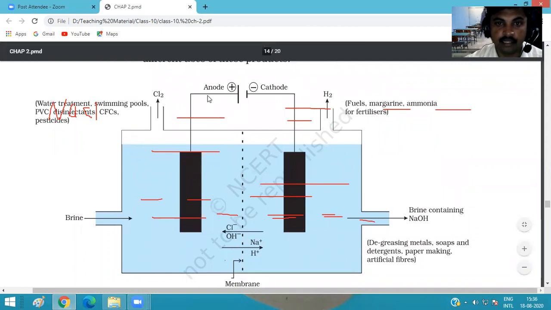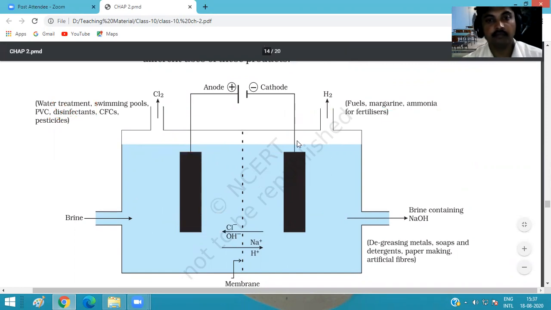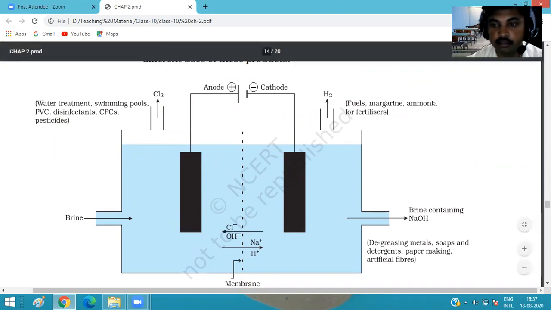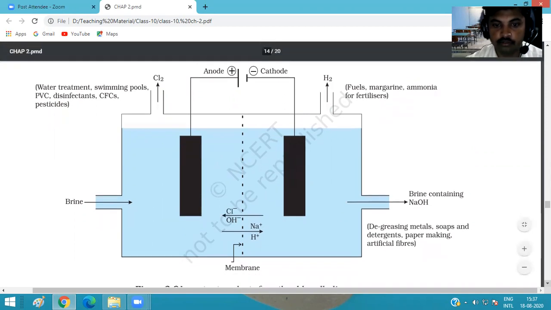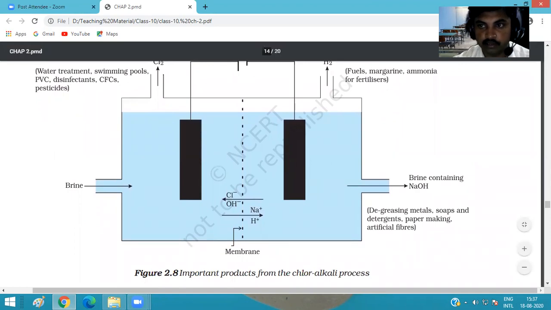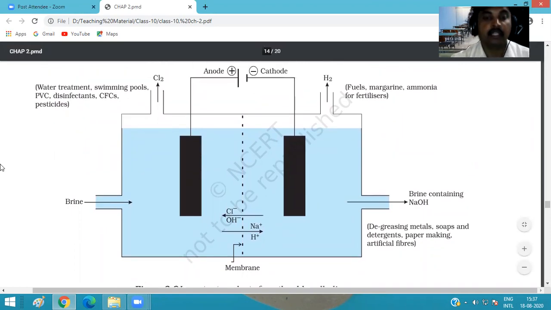We show a diagram. By this picture, we can understand how other components are formed from the common salt. Just wait. So we take an aqueous solution of sodium chloride.